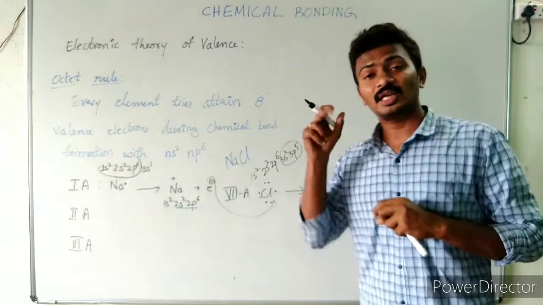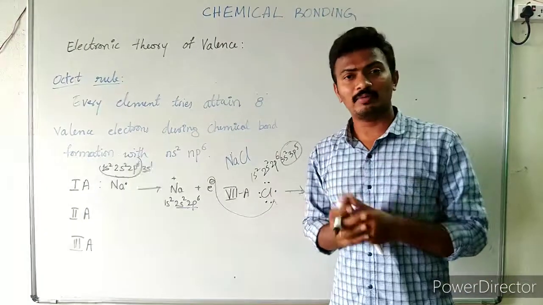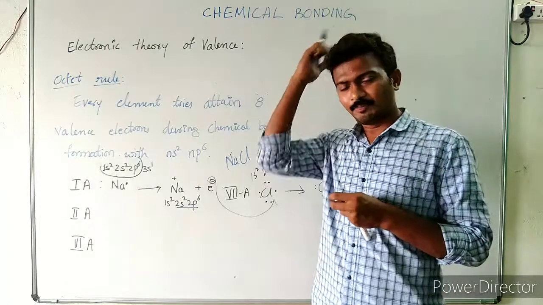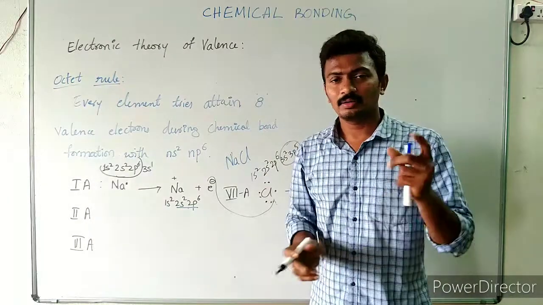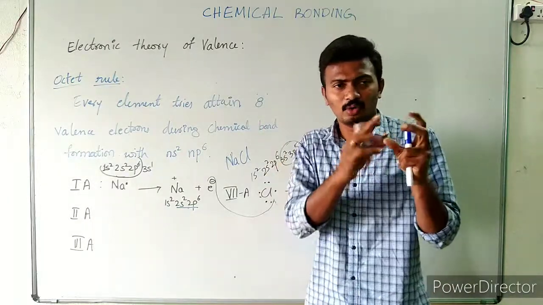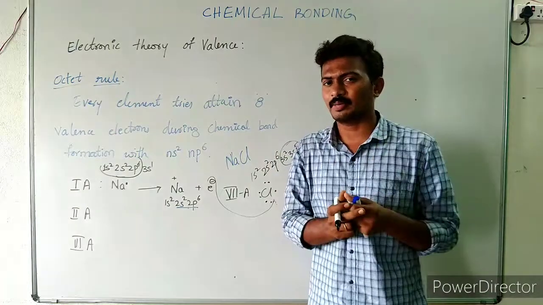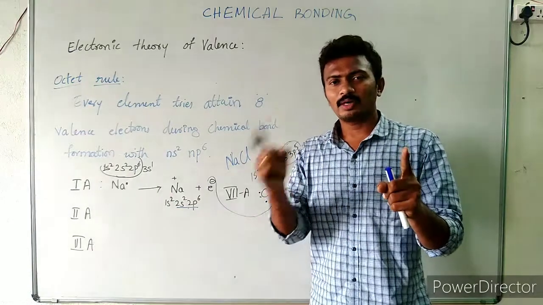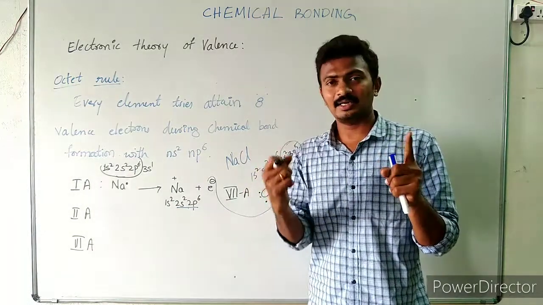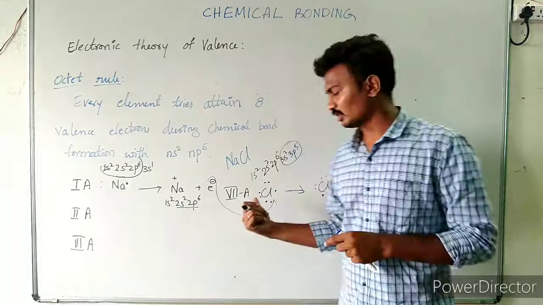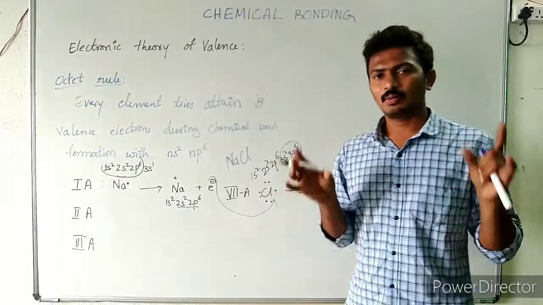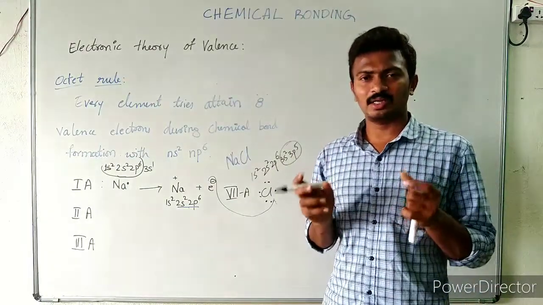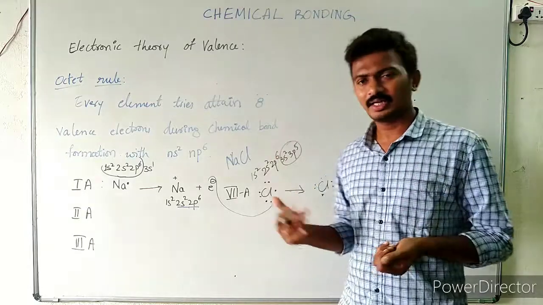So sodium loses only 1 electron, and chlorine gains only 1 electron. Why not NaCl2? Because chlorine requires only 1 electron. And why not Na2Cl? Because sodium needs to lose only 1 electron, so there is no need for 2 electrons from 2 sodium atoms. Therefore only 1 sodium atom gives 1 electron, 1 chlorine gains 1 electron, and they form NaCl salt. So is it clear why the formula of sodium chloride is NaCl?